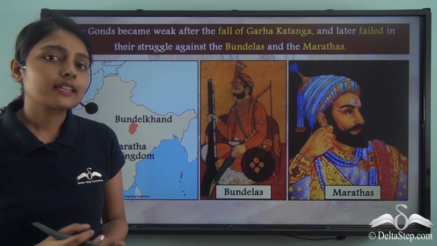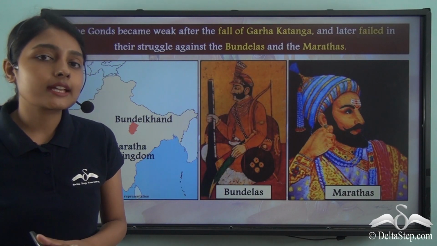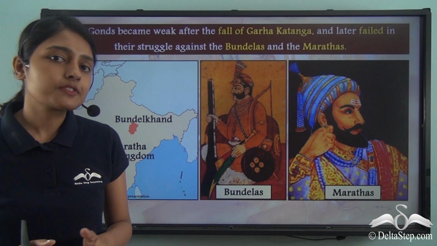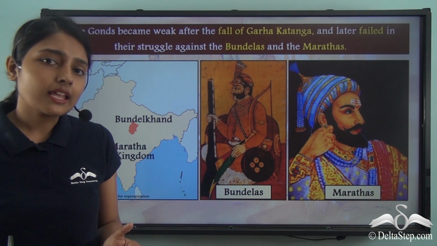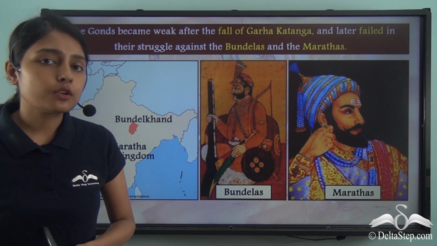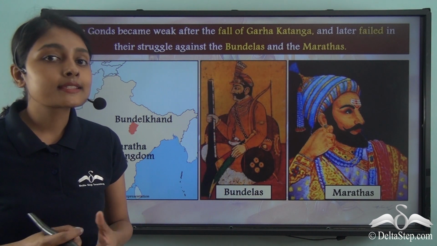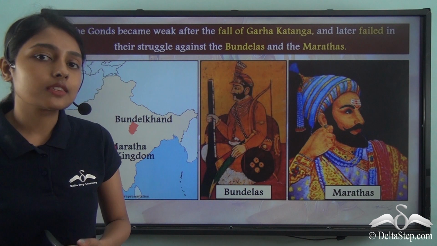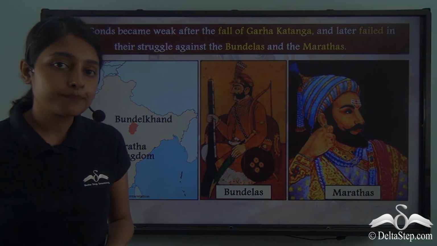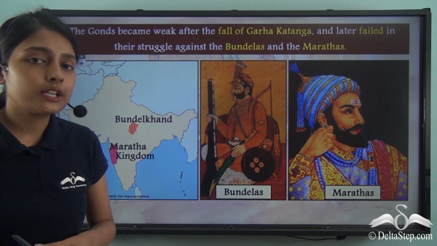All good things that rise to glory also come to an end soon. And this is something that we can see in the case of the Gond kingdom as well. Now the Gond kingdom of Garha Katanga was defeated by the Mughals. But after that, several smaller Gond kingdoms still continued to rule. But their rule did not last for long, because following the fall of Garha Katanga, these smaller Gond kingdoms started losing their power. They became weaker and weaker, and eventually they gave way. So the final end of the Gond kingdom was determined by the Mughal Empire.